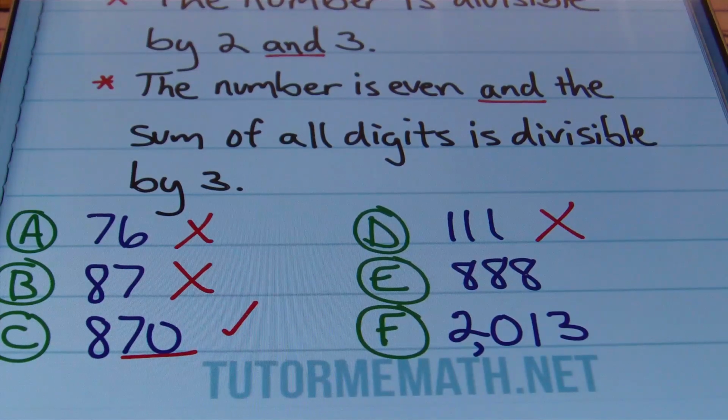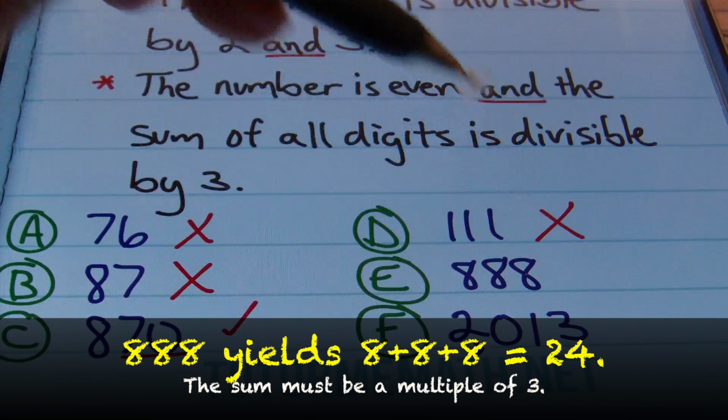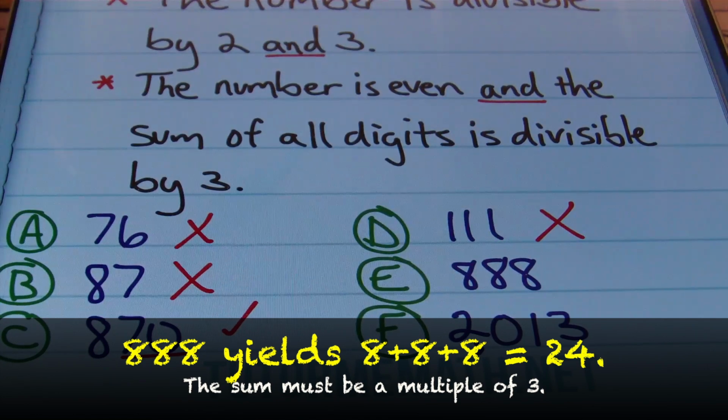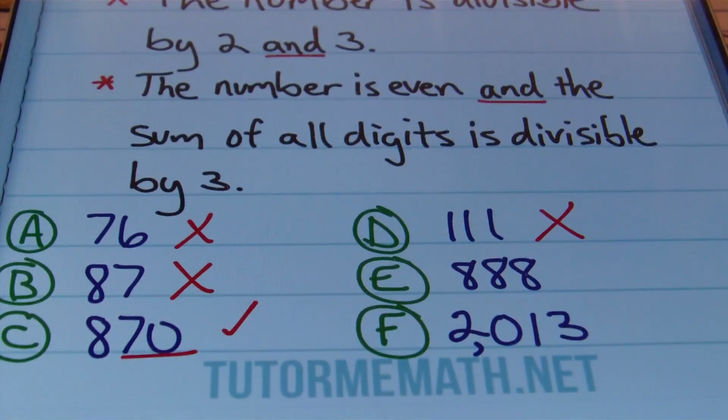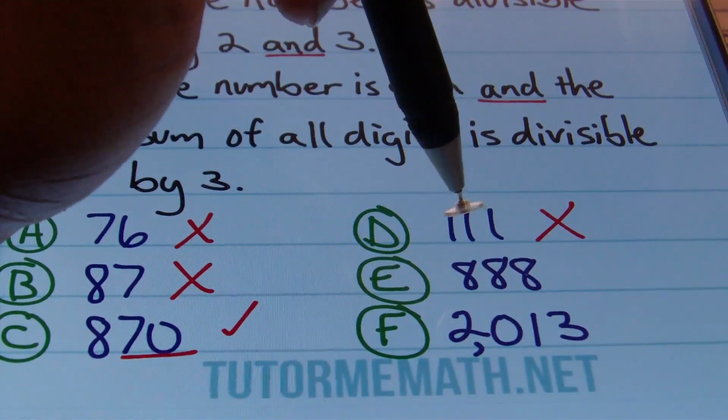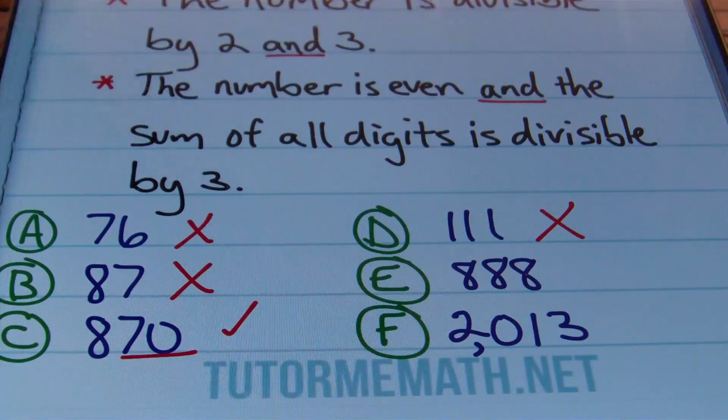Well, 888 is definitely an even number. The last number is an 8. That's good. But is the sum of the digits a multiple of 3? Let's see. If I add 8 plus 8 plus 8, I end up with 24. 24 is a multiple of 3, so that works. 3 goes into 24 evenly. Therefore, we have a winner for 888.